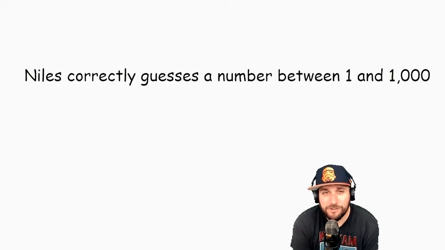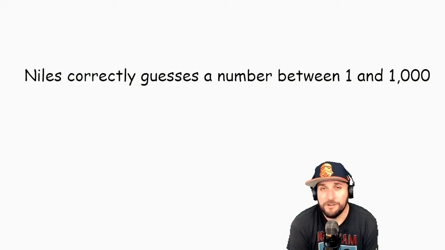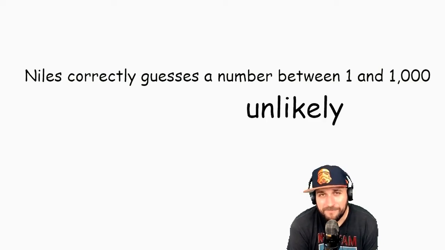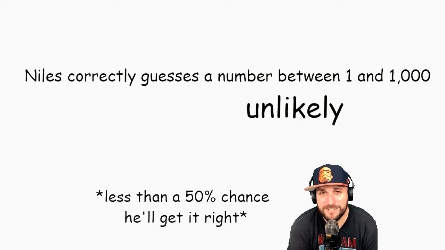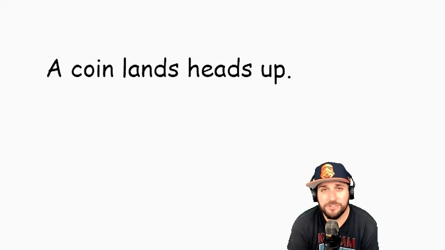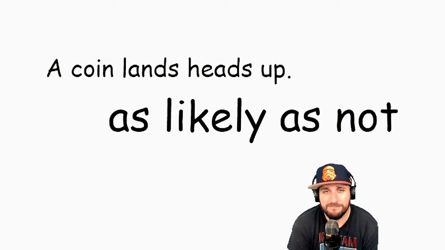Example B, Niles correctly guesses a number between 1 and 1,000. I don't know Niles, but that's unlikely. It's not impossible. He could get it right, but he's probably going to get it wrong, so there's less than a 50% chance for sure that he's going to get it right, so we write unlikely on example B. Example C, a coin lands heads up. That is as likely as not. There's 2 options, heads or tails, so there's an equal chance of both. So it's as likely to happen as it is not to happen.